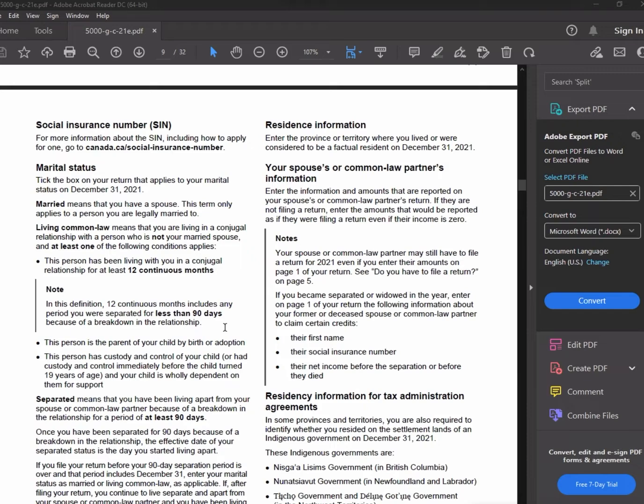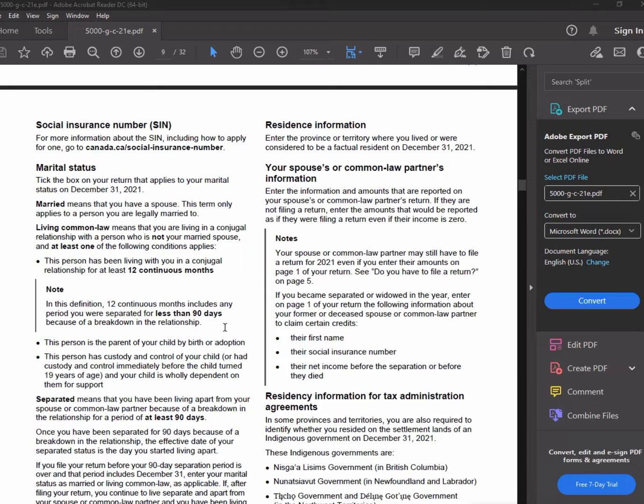That does not interrupt the 12 months. They still calculate February, March, April, May, because it is less than 90 days. But over 90 days, you need to recalculate. For example, the couple lives together for 10 months, then after 10 months they break down for 6 months, then they decide to come back together.